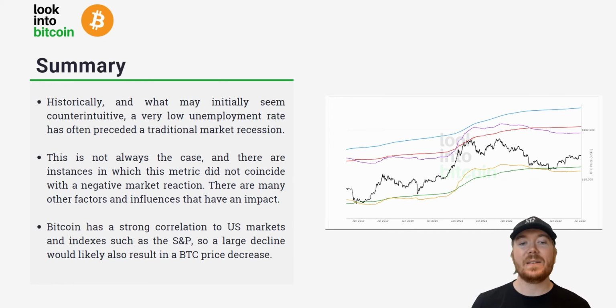But what we can say is Bitcoin does have a strong correlation to the US markets for the time being, and especially indexes such as the S&P 500. So a large decline would likely also result in a BTC price decrease, unless potentially Bitcoin fundamentals, such as the halving event, which is happening next year, kind of negate this, and we maybe don't see too much of a stark decrease in the Bitcoin price, and we finally get the Bitcoin decoupling that we've been hoping for a number of years now.